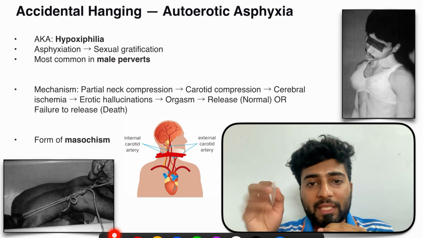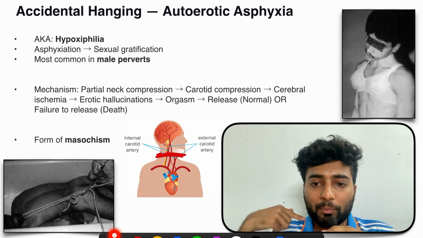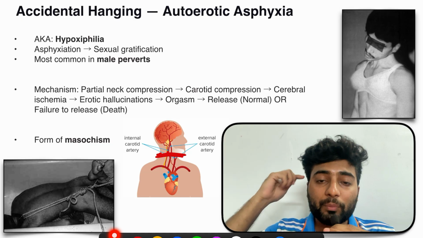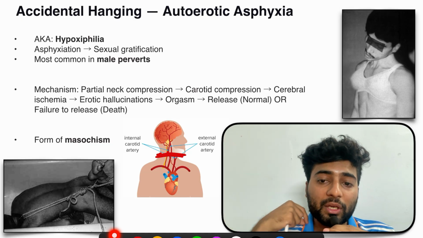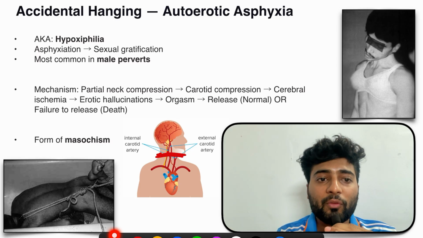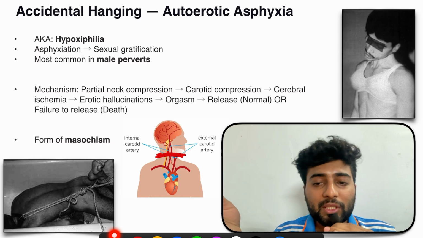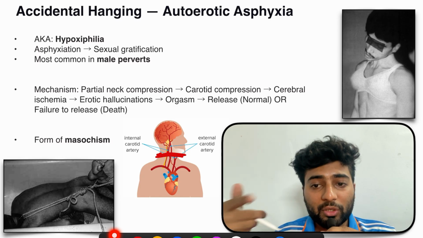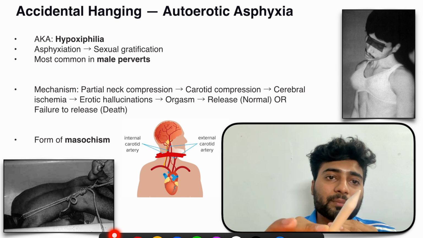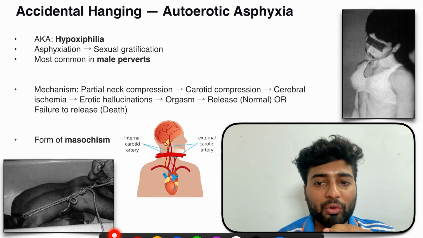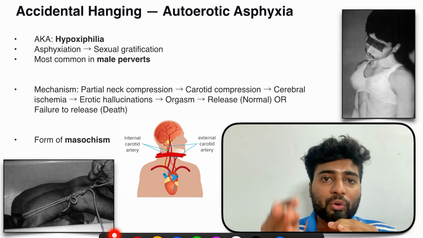So now, where is the problem? The problem is whenever this carotid artery is compressed, the blood flow decreases to the brain, right? So the person can fall unconscious. If the person falls unconscious and does not release this, then he can die. So the failure of release leads to death. If it is released by the person, then it is normal, nothing happens. But if the person falls unconscious and fails to release it, then he dies. And the dead body is found over here naked with this hanging setup. So this is what autoerotic asphyxia is.